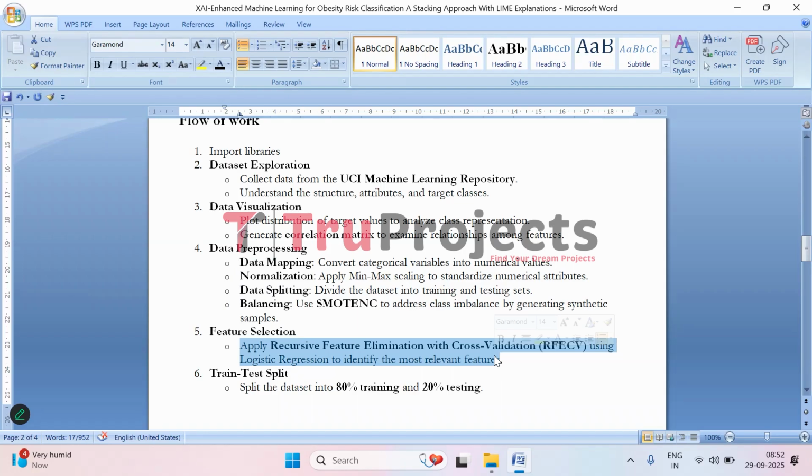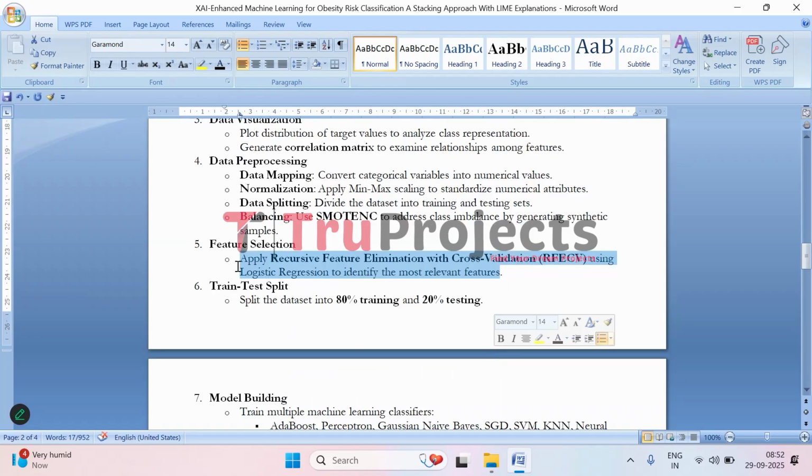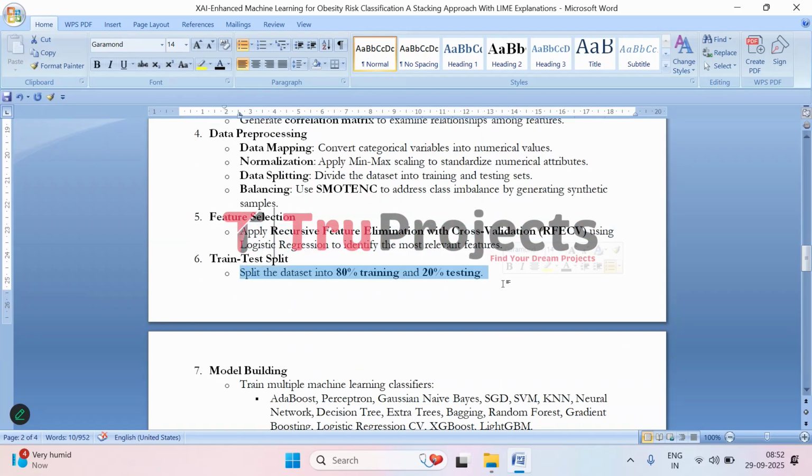This ensures the model focuses on the features that actually matter for predicting obesity. Then comes train and test split. So here the data set is split into training and testing. Here we use 80% of the data for training and 20% for testing, so the model can learn from most of the data and then be evaluated on unseen data.